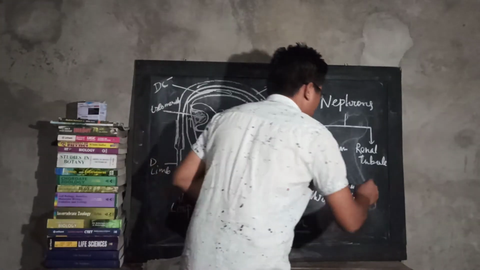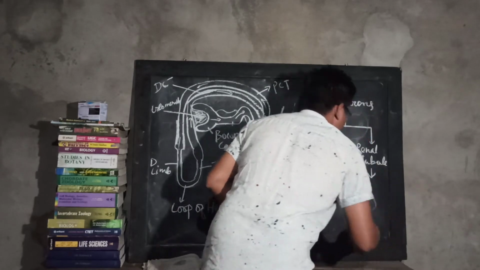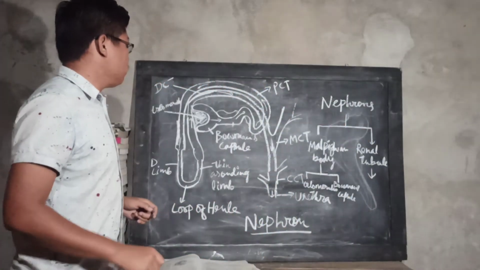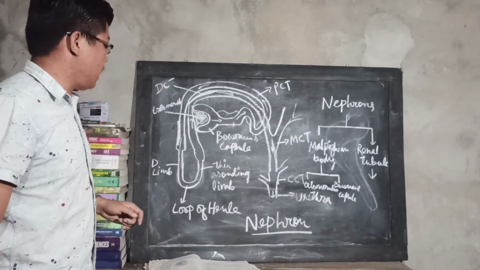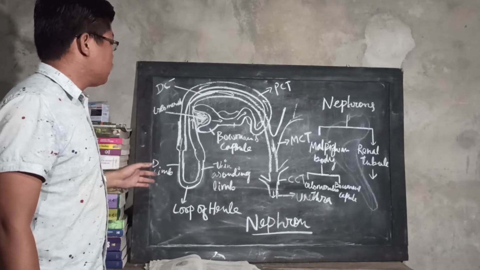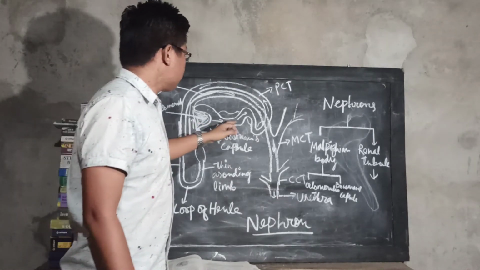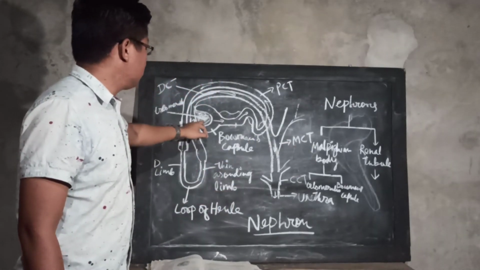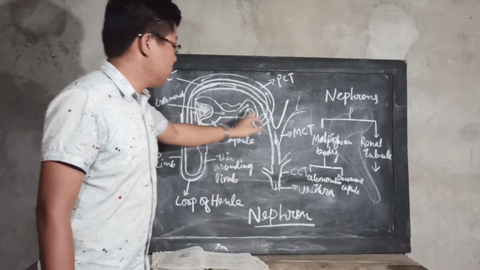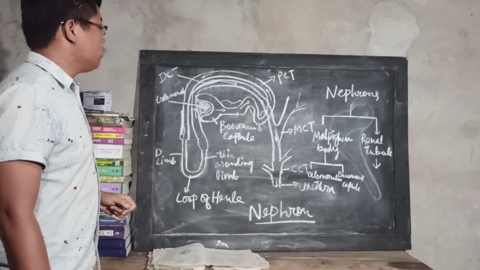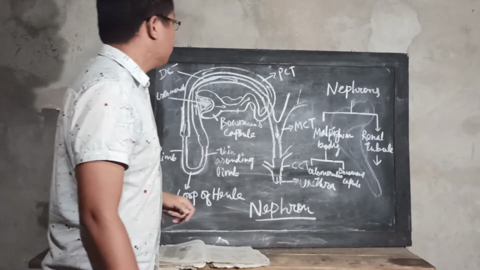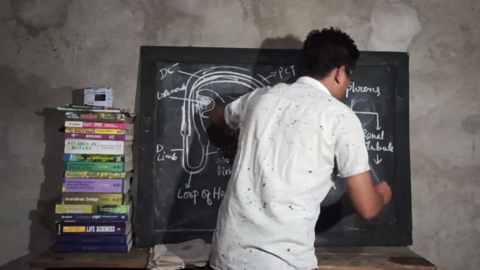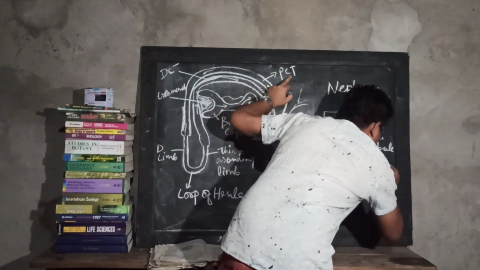Again, the renal tubule. We can group the renal tubule into 4 or 5 types. The Malpighian body is divided into a glomerulus and the Bowmans capsule. And the renal tubule is again classified into the proximal convoluted tubule, or PCT, as it is called.